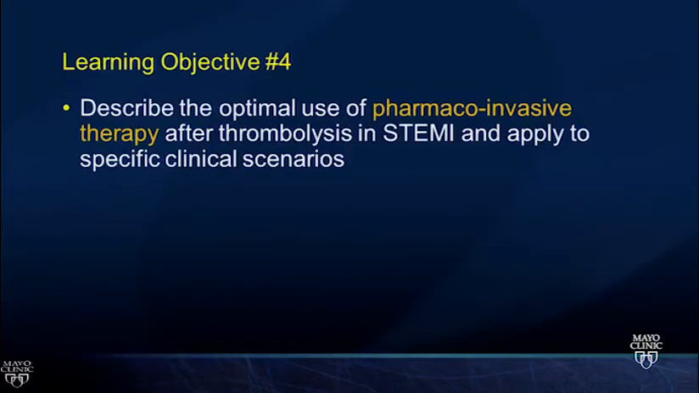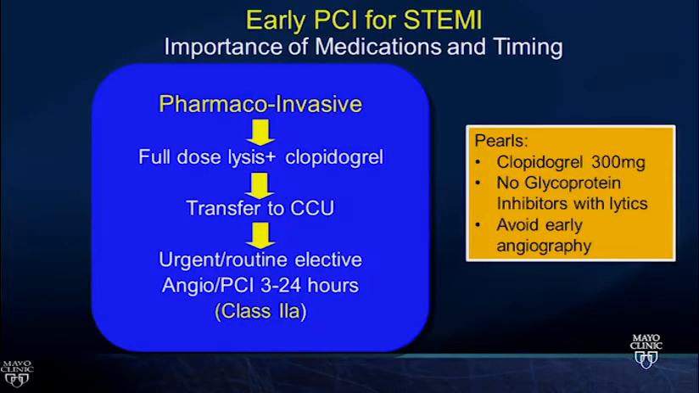So for learning objective 4, we're going to describe the optimal use of the pharmacoinvasive therapy arm in STEMI patients. Pharmacoinvasive means that they get full dose lytics. So lytics are their reperfusion therapy. They also get 300 milligrams of clopidogrel, and they're transferred to get angiography 3 to 24 hours later.